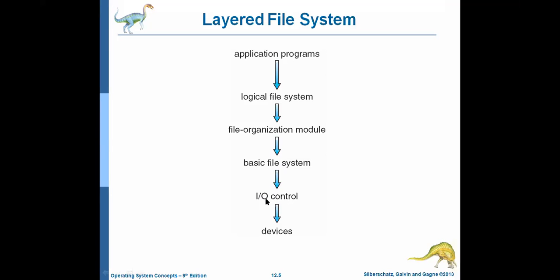I already told you each and every device is controlled by device drivers. So the IO control consists of device drivers. What is the purpose of the device driver? What is the command given to the IO control? Print file A, for example. Print file A is a high level instruction, a high level language instruction. It cannot be understood by the device. The printer cannot understand a high level programming language.